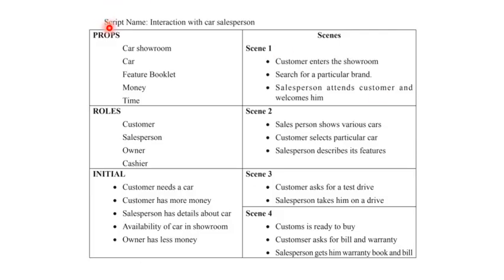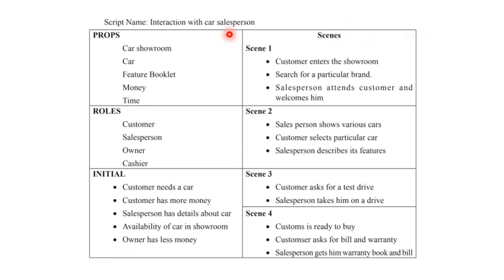Consider another example, interaction with a car salesperson. What are the props, inanimate objects we have? Car showroom, car, feature booklet, money, time. What are the roles we can see there? Customer, salesperson, owner, cashier. What are the initial conditions we have? Customer needs a car. Customer has enough money. Salesperson has details about the car. Availability of the car in the showroom. Owner has less money, that is not required.